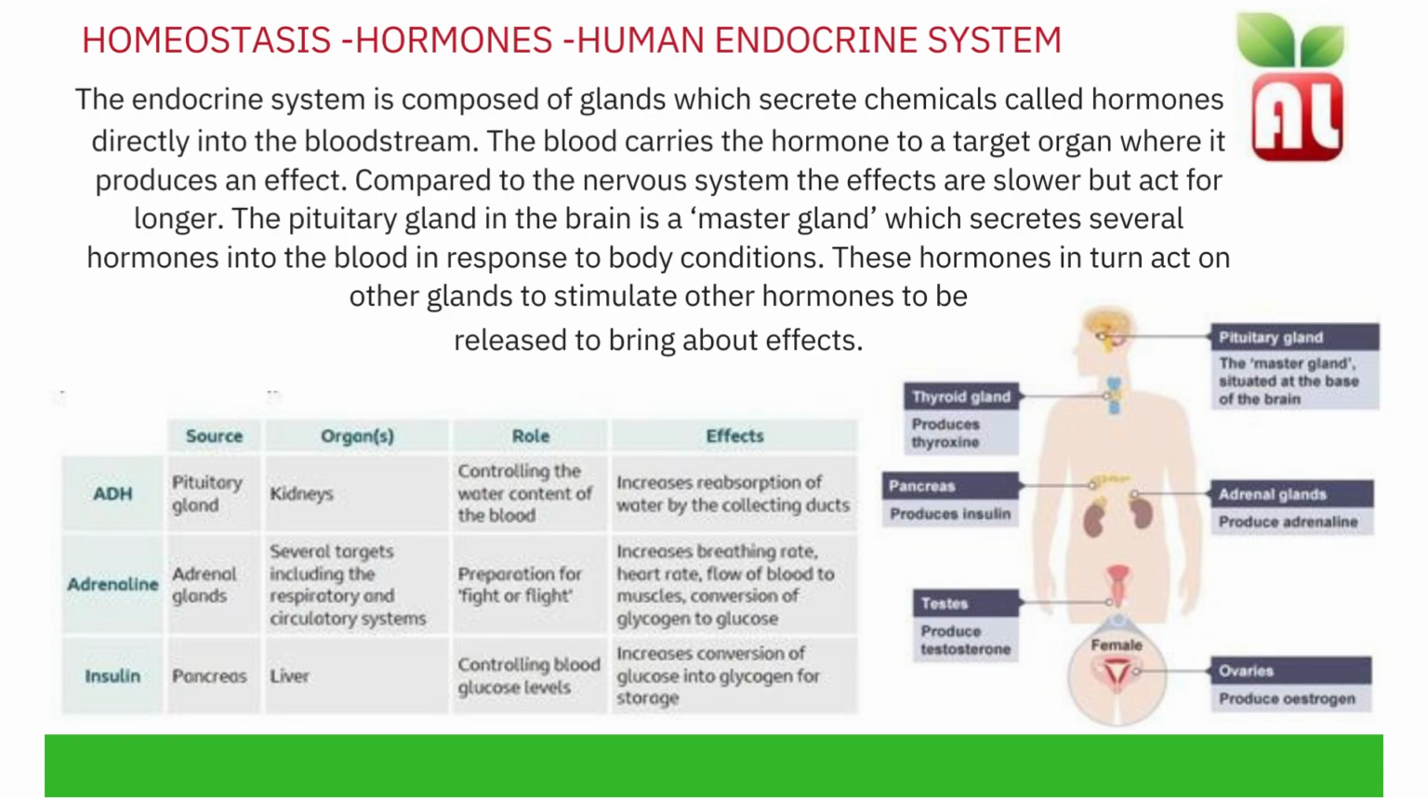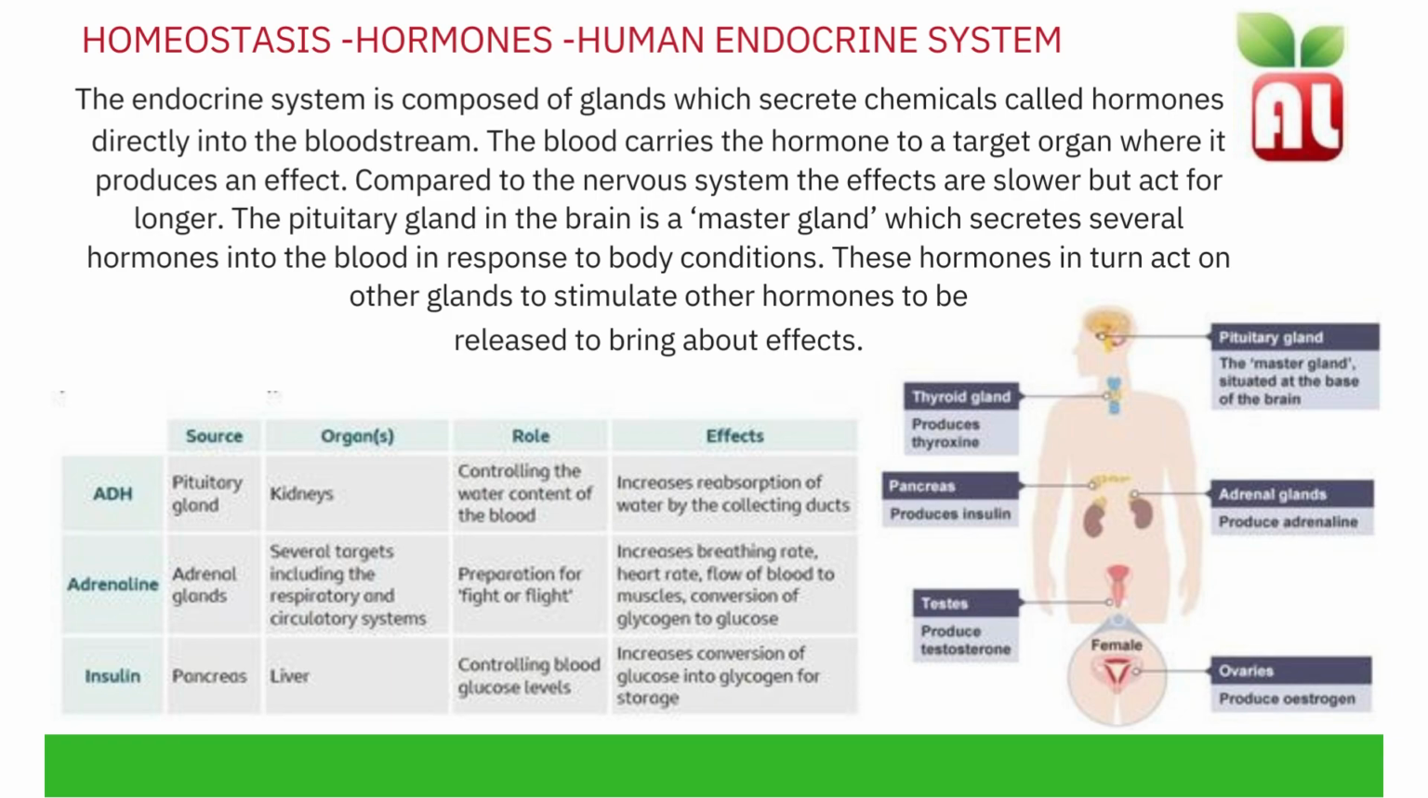ADH is a hormone released from the pituitary gland. The target organ is the kidney. The role of ADH is to control the water content of the blood. The effect of ADH is to increase reabsorption of water by the collecting ducts of the kidney.